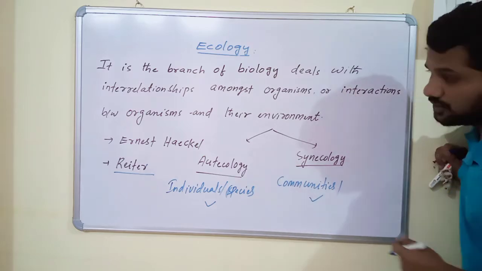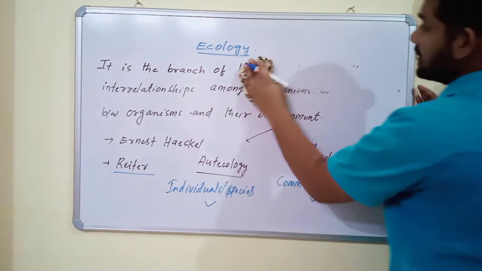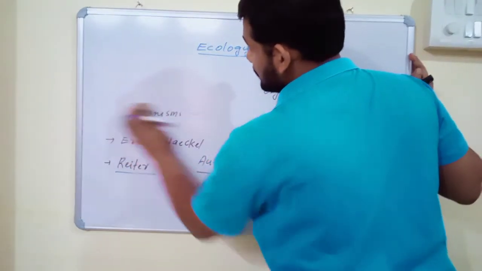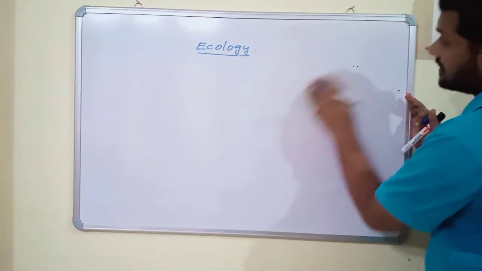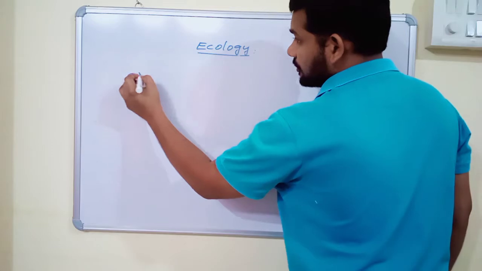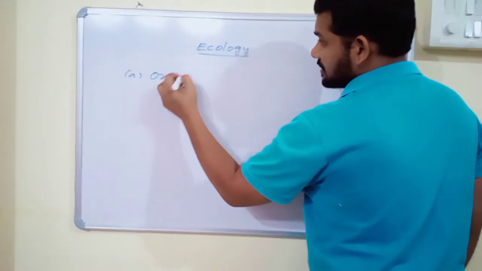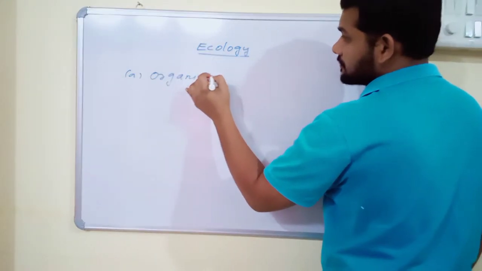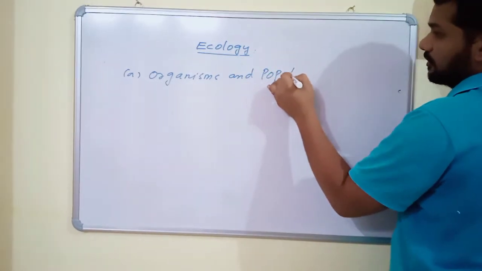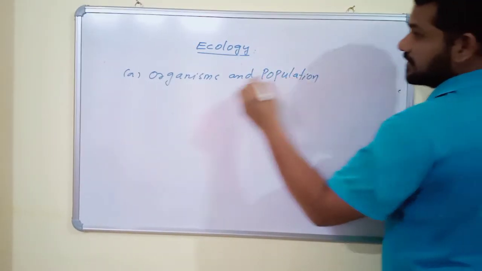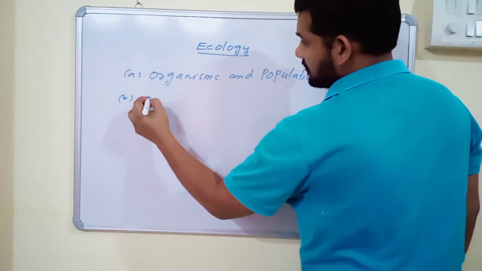The ecology unit in class 12 has 4 chapters. So what are the 4 chapters? The first one is organisms and population. The second chapter is ecosystem.